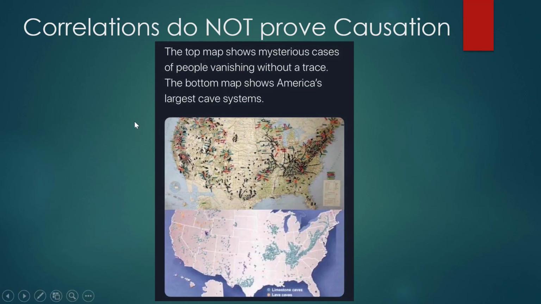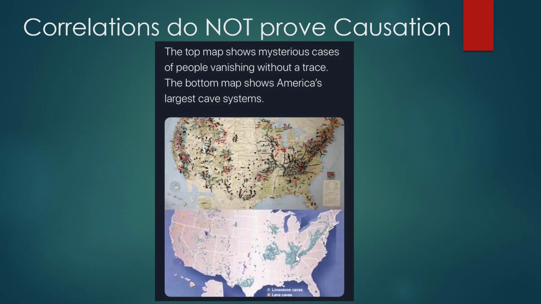So this is just kind of a funny little meme. The top map shows mysterious cases of people vanishing without a trace. So here's just marking all the places where people have vanished without a trace. And down here, it shows you the largest cave system, suggesting perhaps people vanish because they're in a cave.